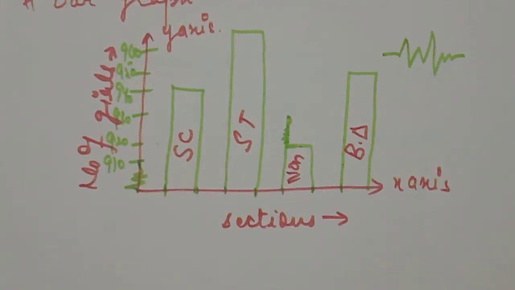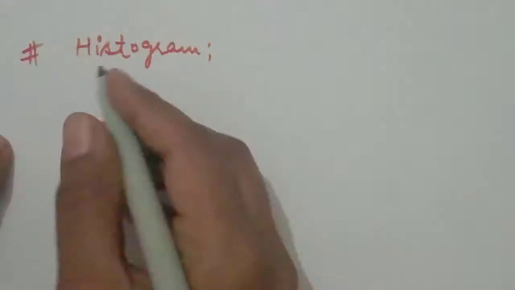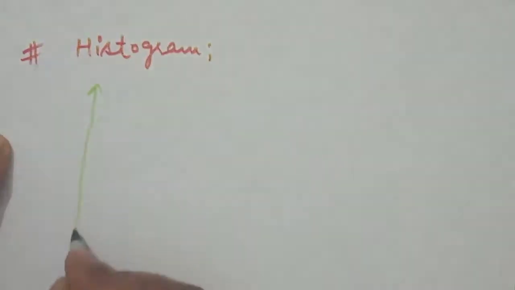You already know the histogram is also similar, but in the histogram we never leave this type of space between the bars. A histogram is also about frequency. A histogram is a graphical representation of the frequency distribution table, and we will use rectangular bars in it also. But we have to pay attention to some points when we are making a histogram.